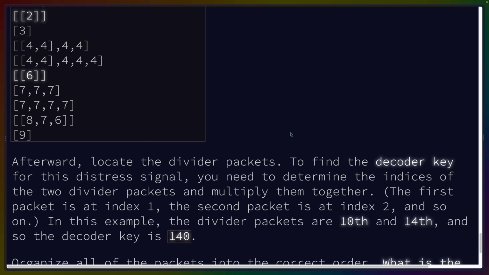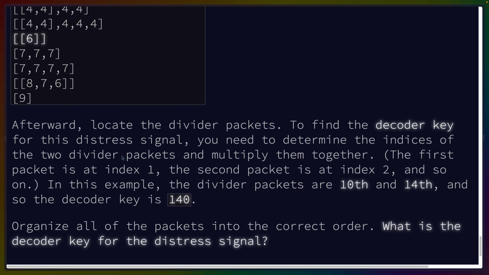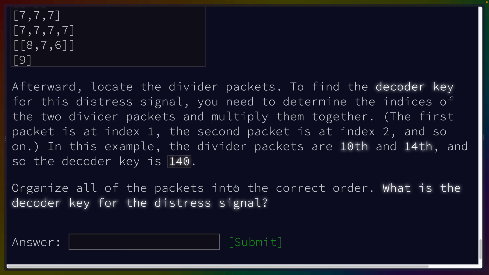Afterward, locate the divider packets. To find the decoder key for this distress signal, you need to determine the indices of the 2 divider packets and multiply them together. So first packet is at index 1, second packet is at index 2, and so on. In this example, the divider packets are 10th and 14th, so the decoder key is 140. What is the decoder key?